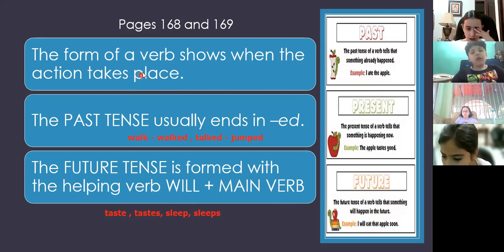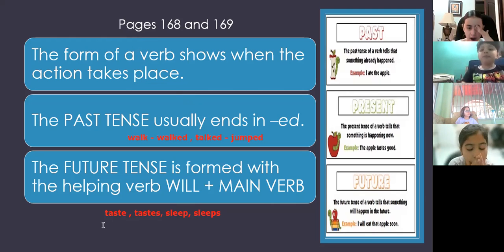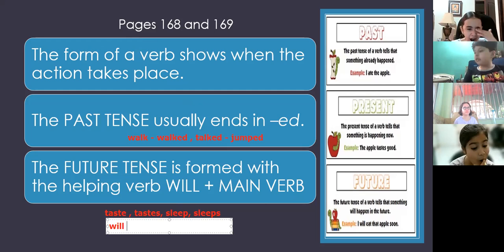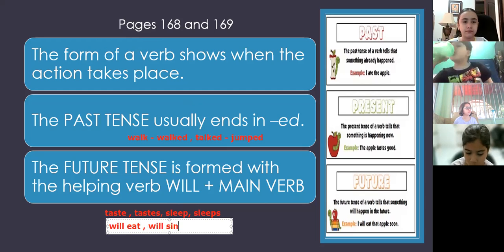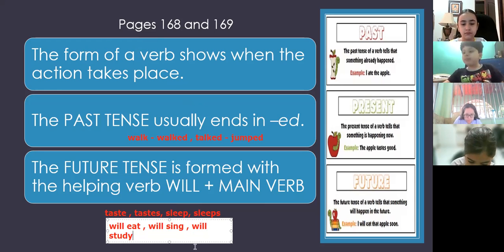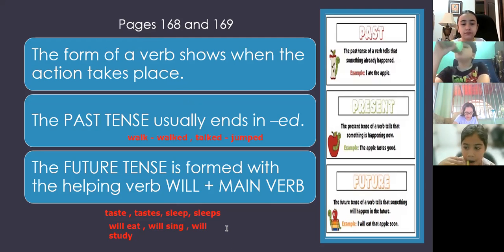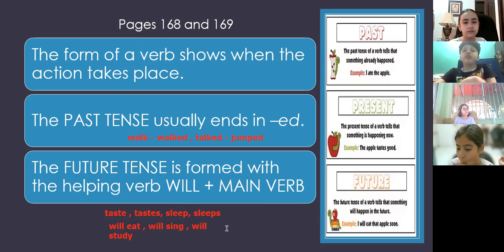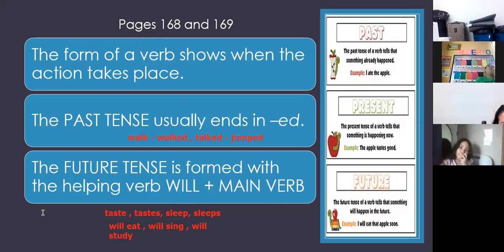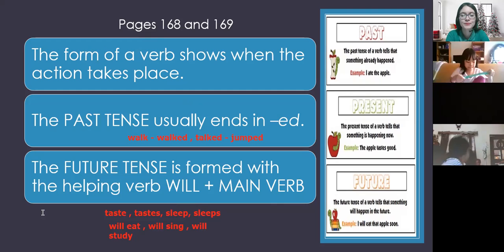So you see, I will eat. You can see in the future, will sing, will study. If you see the word will, that is the helping verb before the verb, so you know that it's talking about the future, as in the homework and the examples that you have in the homework. Yes?